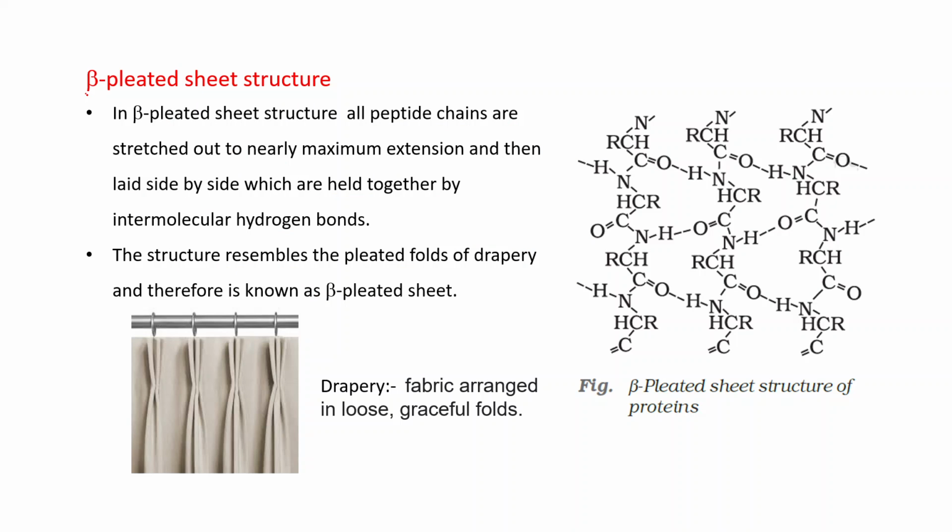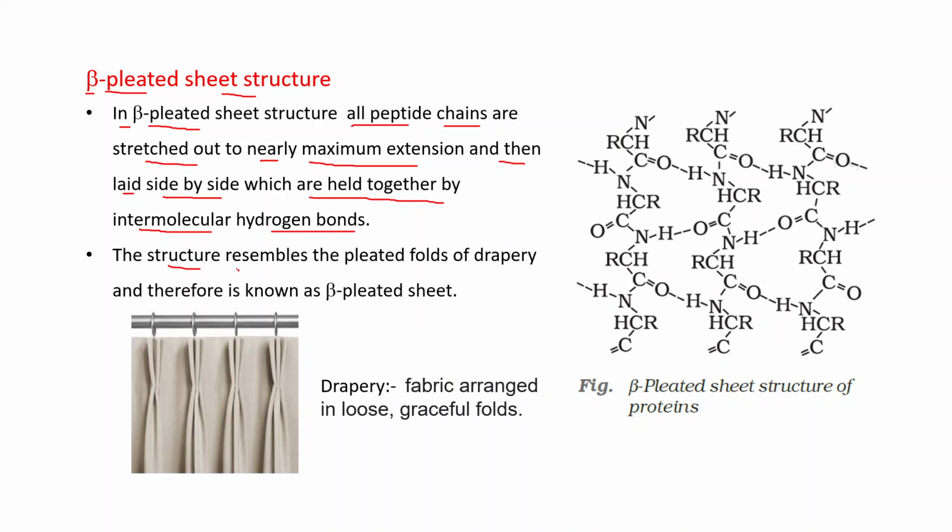Now, another one is beta-pleated sheet structure. In beta-pleated sheet structure, all peptide chains are stretched out to nearly maximum extension and then laid side by side, which are held together by intermolecular hydrogen bonds.